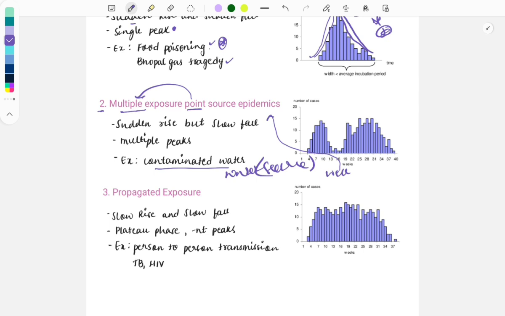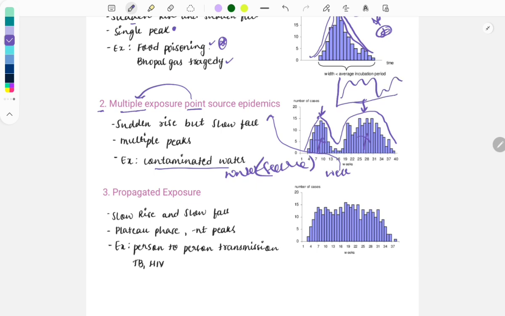The graph seen in this kind of epidemics is a sudden rise but slow fall, and you can also see multiple peaks in it. Like see here, there's a sudden rise in the cases, and there was a sudden fall in the cases also, but again the cases went to a peak, and again there was a fall. So there are multiple peaks here. And also look at the rise and the fall of the graph. So if these bars are not given, this graph will look something like this.